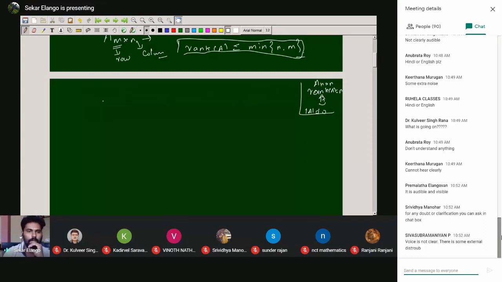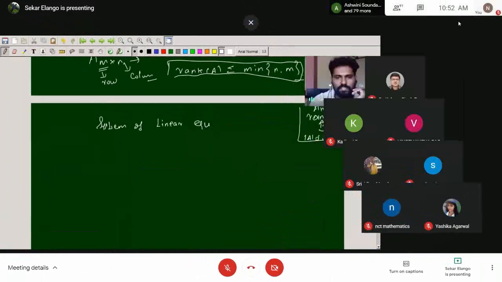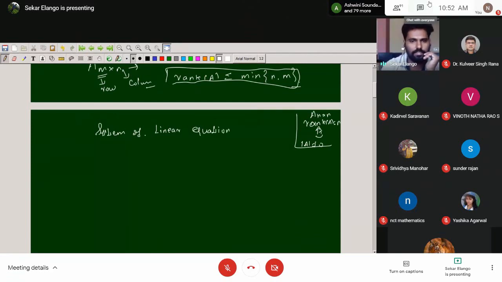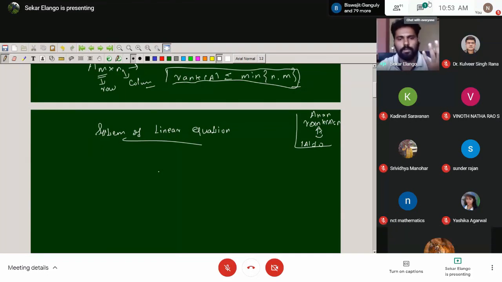The system of linear equations. I'm here just discussing the behavior of solutions: whether the solution is unique, whether there are two solutions, or infinitely many solutions. Suppose the solution cannot exist. If the solutions cannot exist, what are the conditions? That is why you can discuss it in the sections.